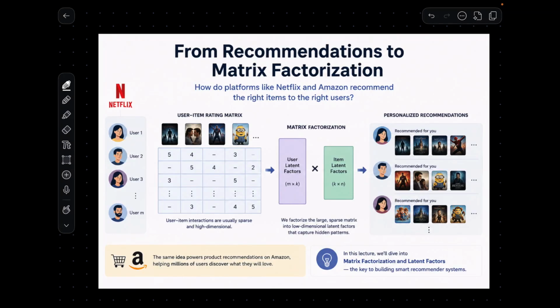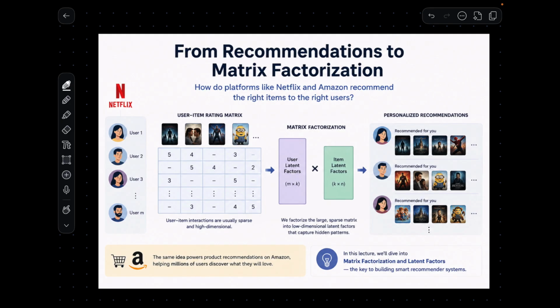Hello everyone. In this video, we are going to learn about matrix factorization and how matrix factorization plays an important role in recommender systems. So if we see around ourselves what kind of media we consume, we use Netflix, we use Amazon, we use music apps, and in a lot of these products we are recommended a lot of items.